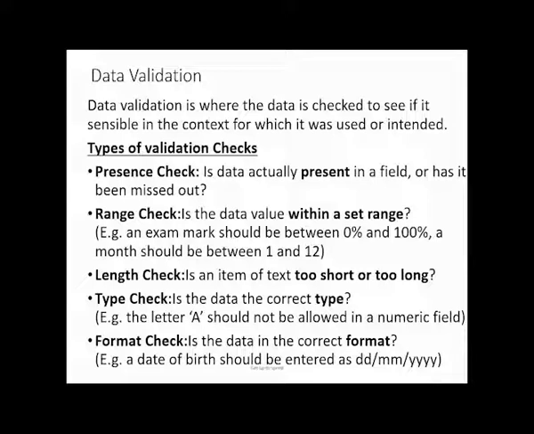It doesn't mean that 120 is not a number. But in that context, what I mean by the word context is in that situation, a student cannot score 120. The highest you can score is 100. So data validation means using data that makes sense in that context, for the situation, for that purpose that it is being used for. Anything outside that will not make sense. So when you process data, you have to do data validation to avoid errors.